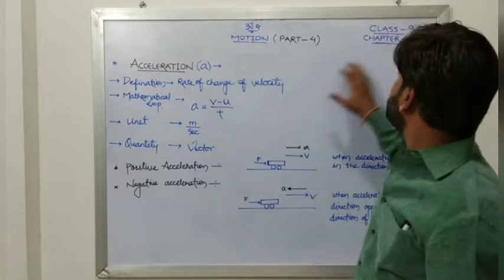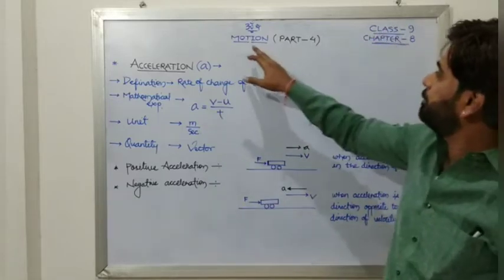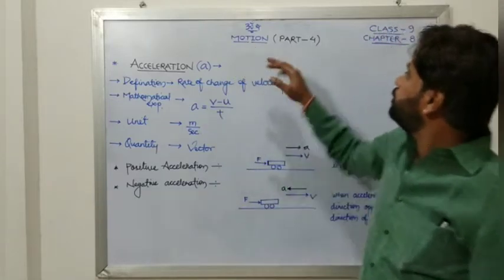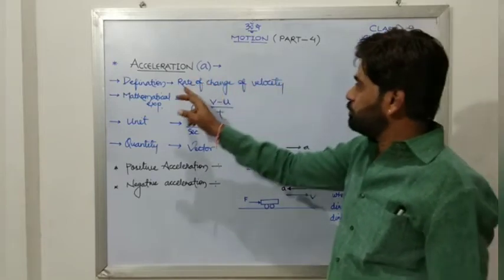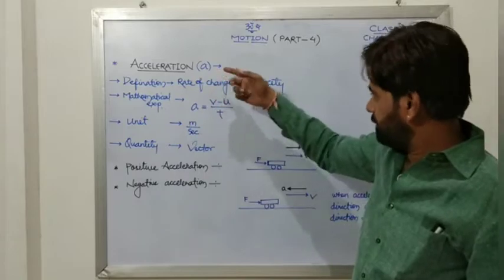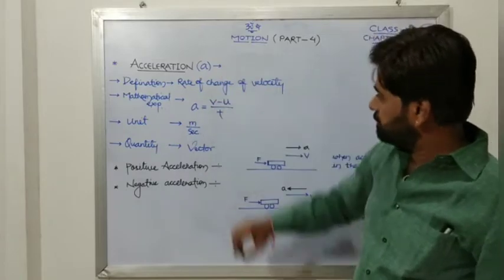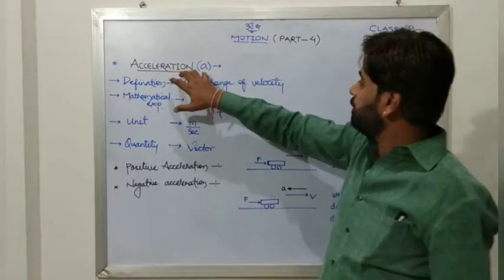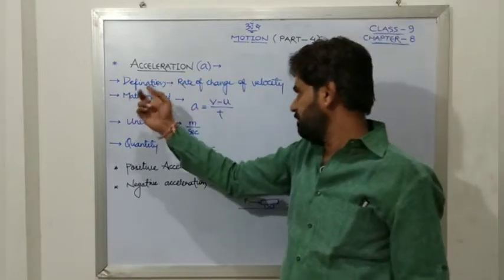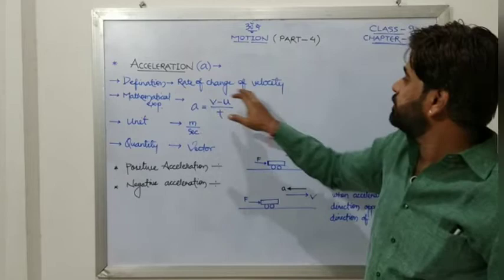So, class 9th physics chapter motion, up to part 3 we have completed. That is, acceleration also we have covered, but let me give you the brief of this acceleration again. So acceleration, as we have already studied, the definition is nothing but the rate of change of velocity.